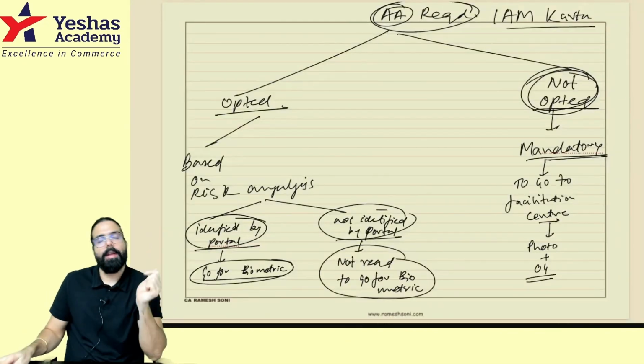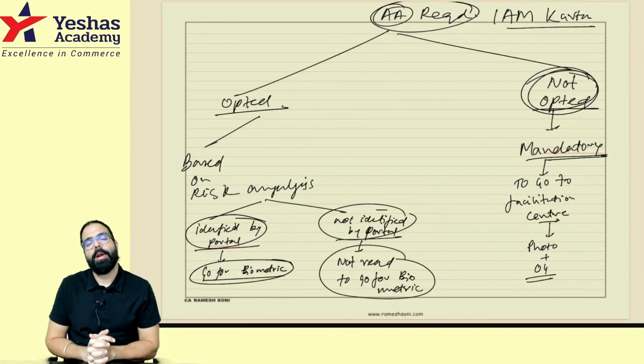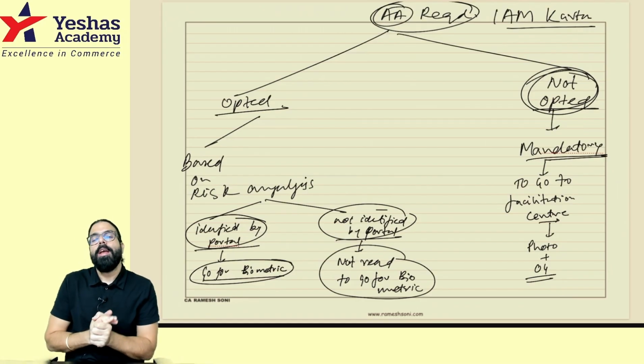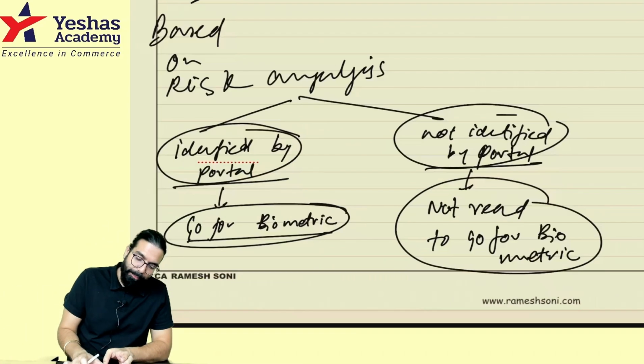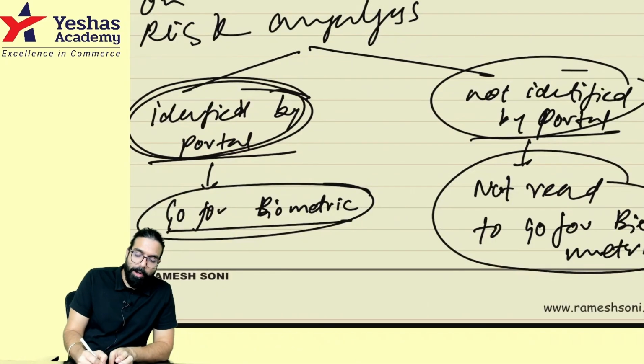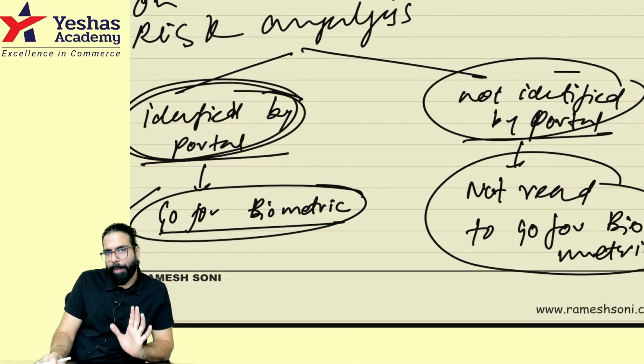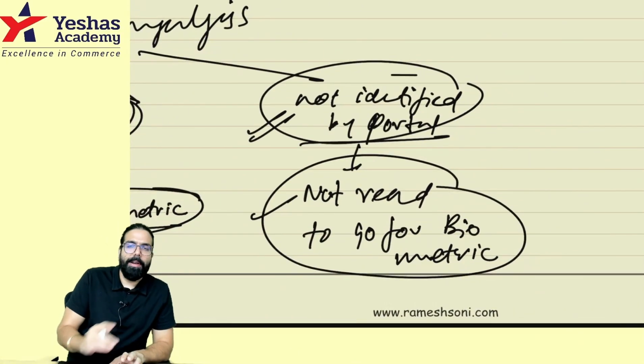Sir, can you please tell once again? Okay, when you go online and apply for registration, if Aadhaar authentication is required and you have opted also, no problem, Baba. If you are now identified by the portal, only then you have to go for biometric. If not identified, biometric is not required.